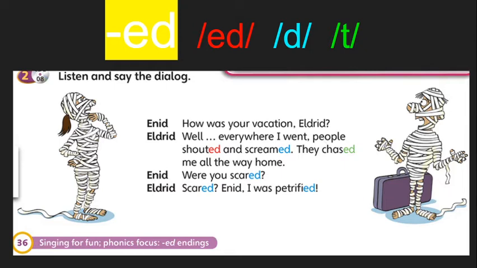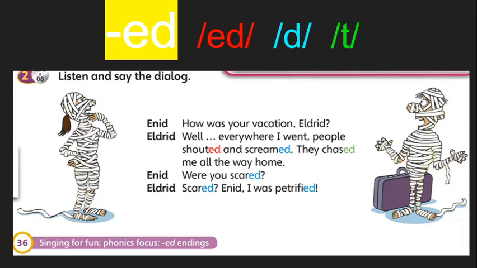So for example, shouted, that has an ed sound. Screamed, scared, petrified, that has a d sound, right? And then the last one with the green, that's chased. All those are pronounced in a different way.